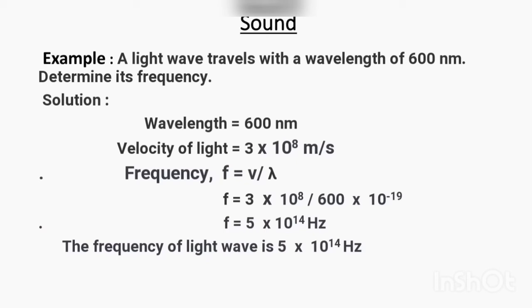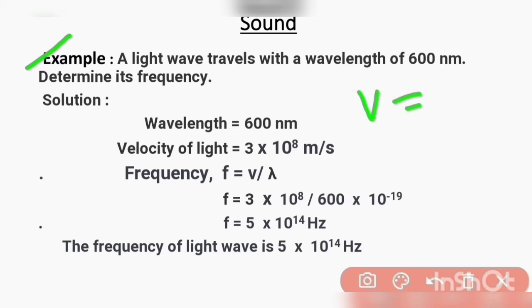Here we have some examples of waves. A light wave travels through a medium which has wavelength 600 nanometer. Determine its frequency. Given wavelength is equal to 600 nanometer. We know the velocity of light is equal to 3 multiplied by 10 raised to power 8 meter per second. We know the wave velocity formula is wavelength into frequency. So we represent wavelength with lambda and frequency with f.